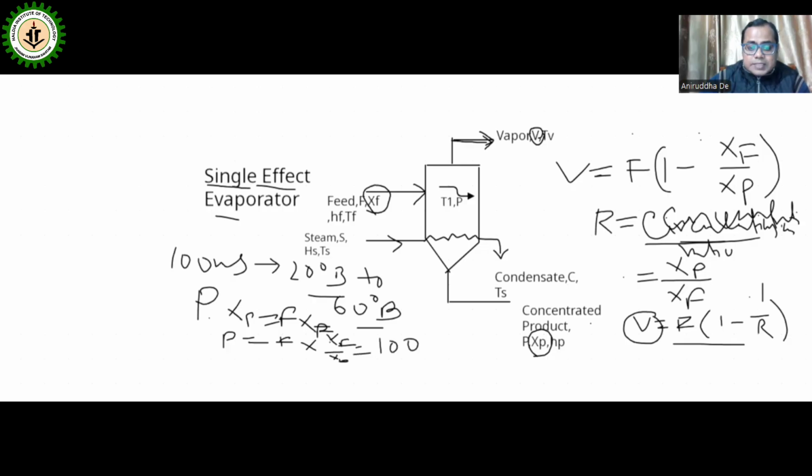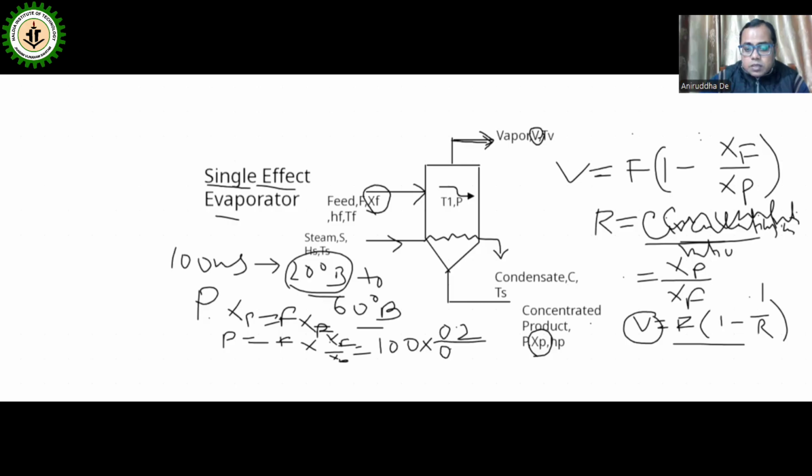And what will be XF? XF is the solid material present in the feed, that is 20-degree Brix. Whenever it is used in the equation, it will be in decimal. So 20-degree means 0.2, divided by the concentration of solid material in the product, 60-degree Brix, so 0.6.